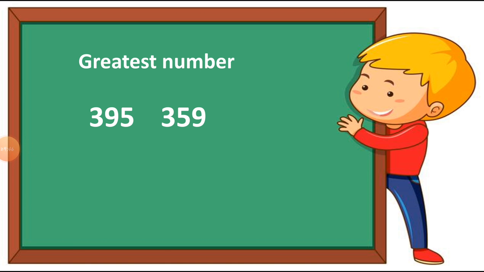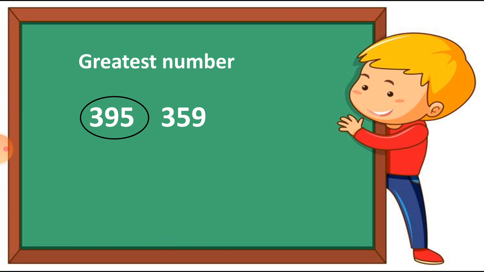Students, we have to use the greater number. Babu the farmer used 395 bricks and Ramu used 359 bricks. So which is the greater number? You can see the 395 is the bigger number. So whose wall was bigger? I repeat, 395 bricks is a greater number and 359 is a lesser number.